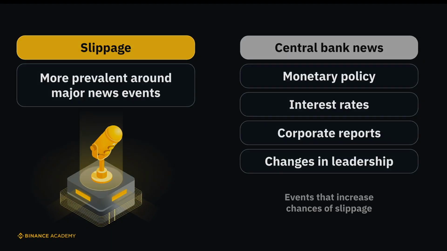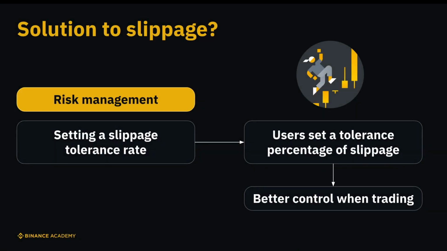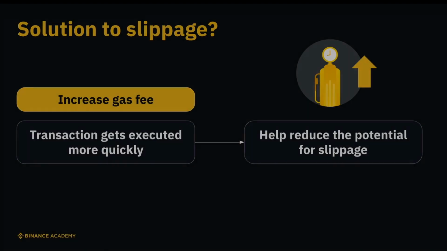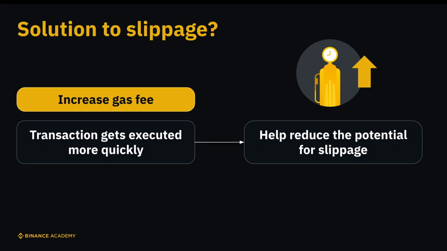While it's impossible to remove the risk of slippage completely, risk management is key. Most decentralized exchanges offer users the option to set a slippage tolerance rate. This allows users to define the percentage of slippage they are willing to tolerate to execute a trade. By setting this rate, you can have better control over the trade's execution within your preferred slippage limits. Also, increasing the gas fee for your transaction can expedite its processing, ensuring it gets executed more quickly. This can help reduce the potential for slippage, especially in fast-moving markets.